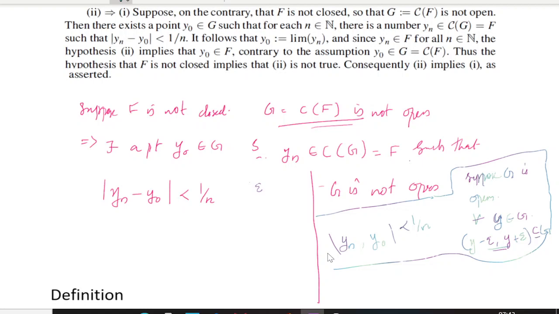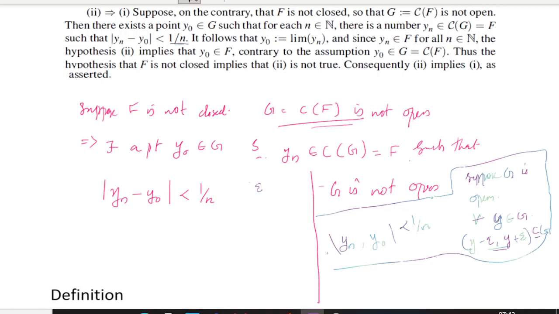Why am I taking 1 by n? Suppose you take the limit on both sides, what do you get? The limit of the modulus of y_n minus y naught is less than something tending to 0. So it follows that this y_n converges to y naught. To get that only, I have taken this 1 by n instead of epsilon.